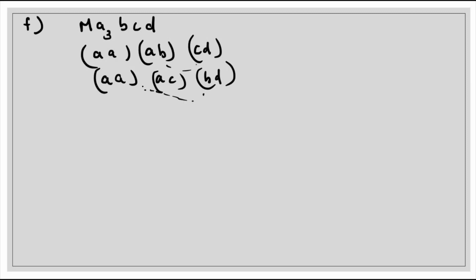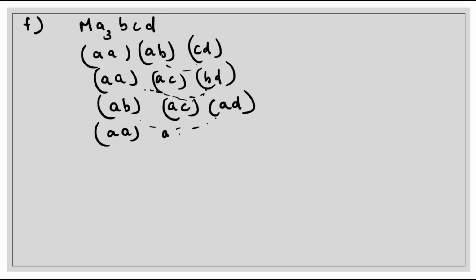Now on interchanging these ligands, we will be getting AB, AC, and AD. Again on interchanging, we will be getting one more combination, that is AA, AD, and BC.